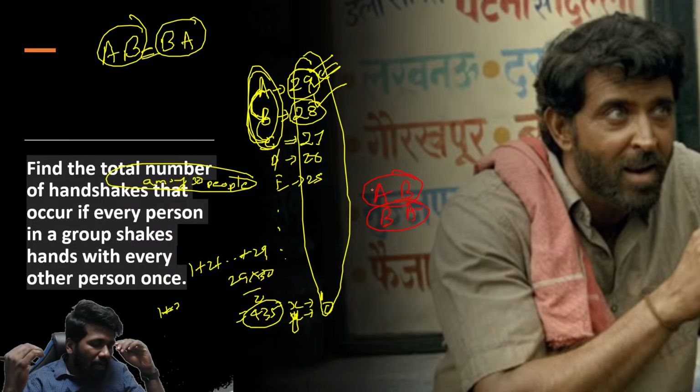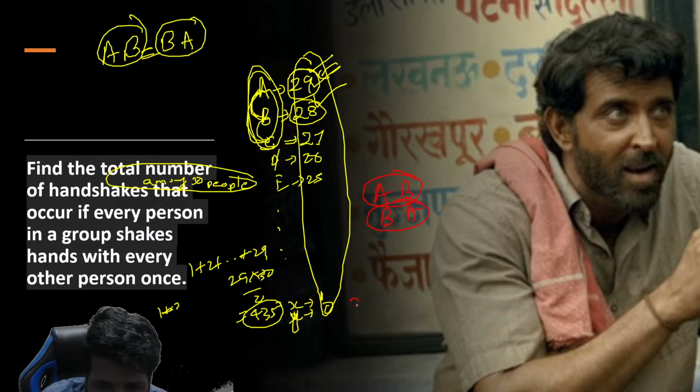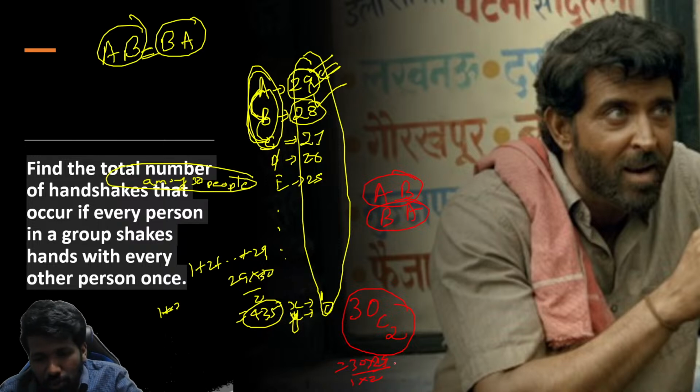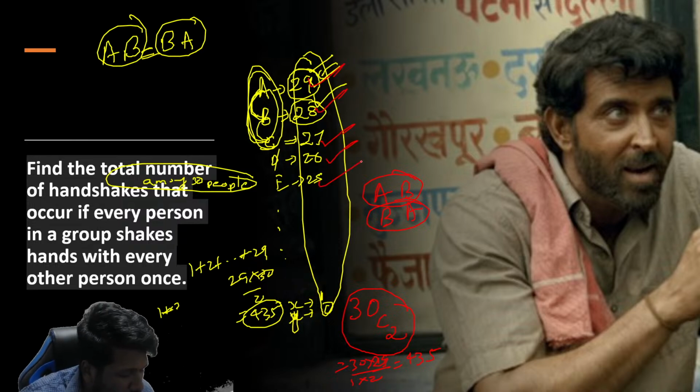Total how many people are there? 30 people. So from 30 people, you need to select 2 people. So for that 30C2 ways are there. So 30 into 29 divided by 1 into 2 by the technique I just taught you. That is 435. That is faster than writing all these steps or adding all these values.